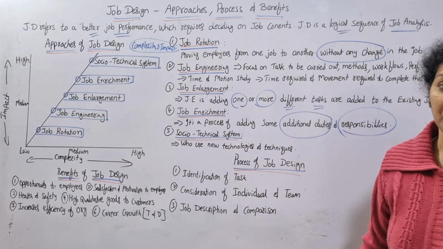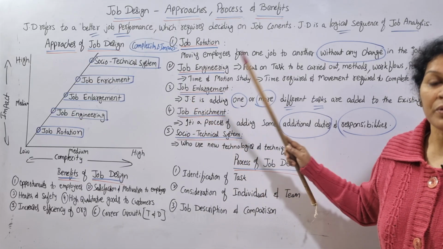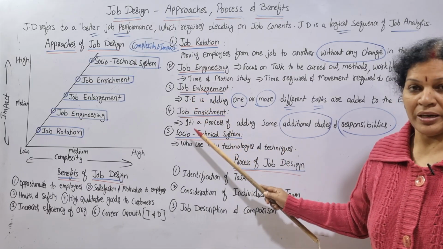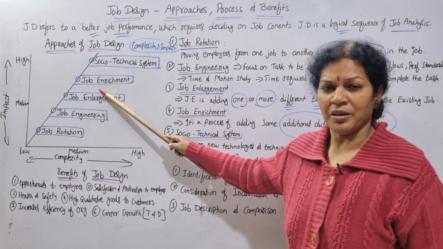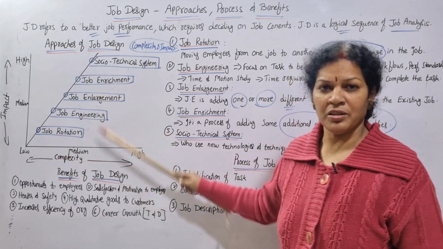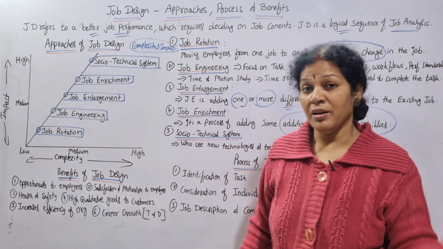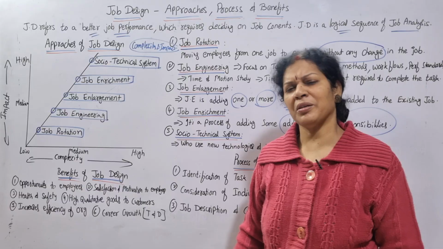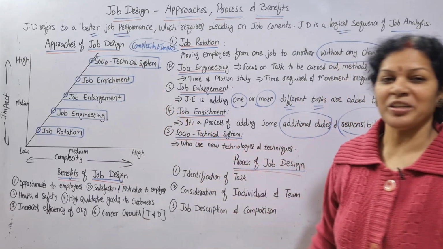Job enrichment is better, more powerful and more responsible than job enlargement. Okay, this is job enrichment, the fourth stage. At this stage you can see complexity is increasing and the impact is also increasing. And the last stage, what else can we do? We can do one more thing, that is the socio-technical system.